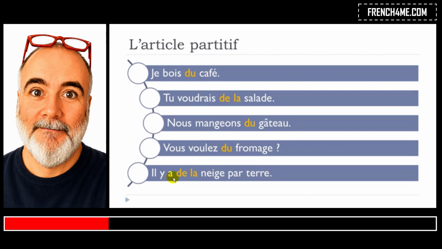So I've been putting this il y a, we'll see that a bit later in this unit, but it will come. Il y a means there is, okay? Il y a, there is, okay? Il y a de la neige. Neige is snow, okay? Par terre, on the ground, par terre. So there is snow on the ground. Il y a de la neige par terre.